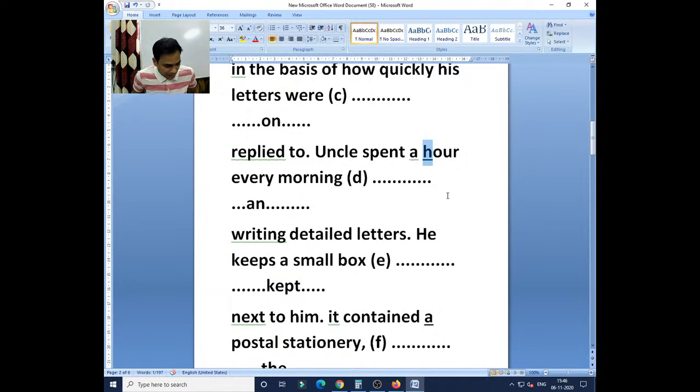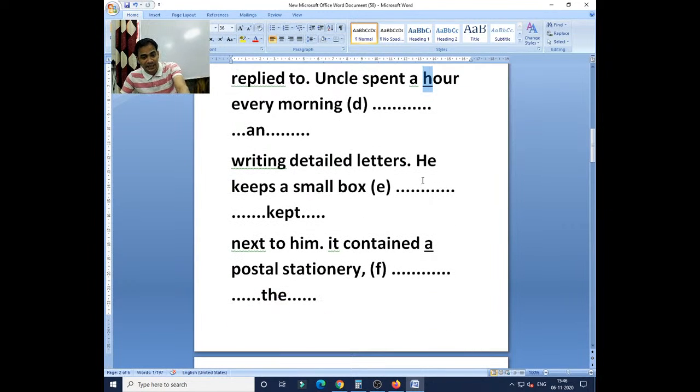Uncle spent an hour every morning. 'An hour.' The letter H is silent; the O sound is coming. 'Hour,' not 'how-er.' The H sound is not coming, so we need to be very careful. An hour every morning, writing detailed letters, he keeps a small box.